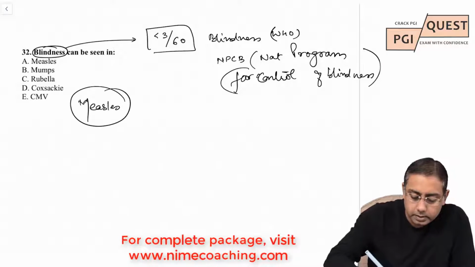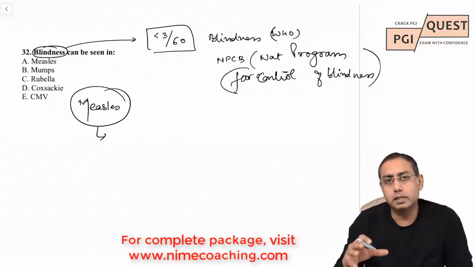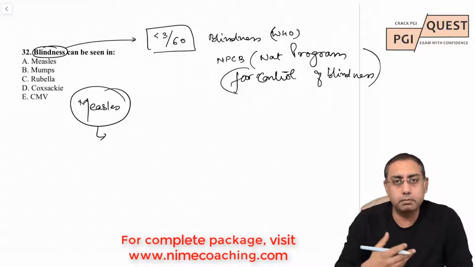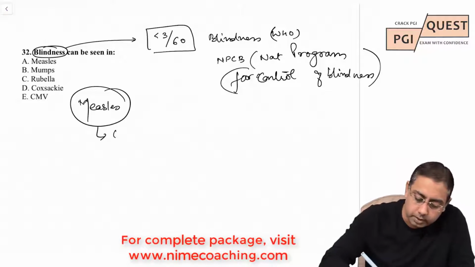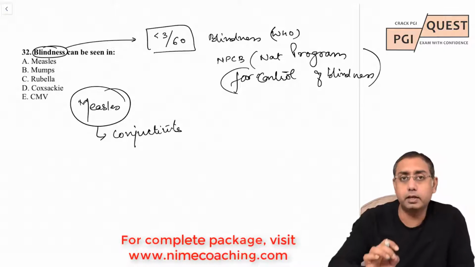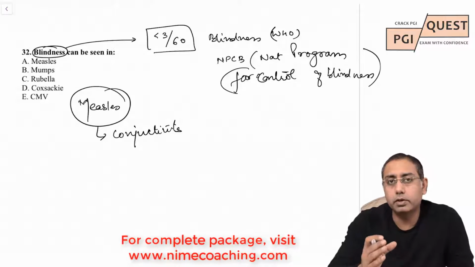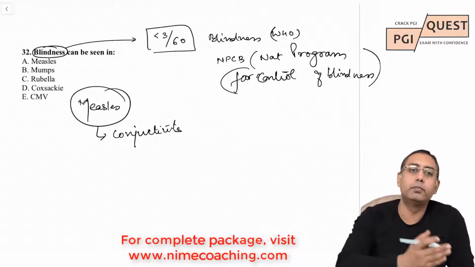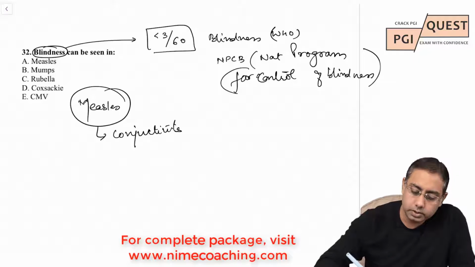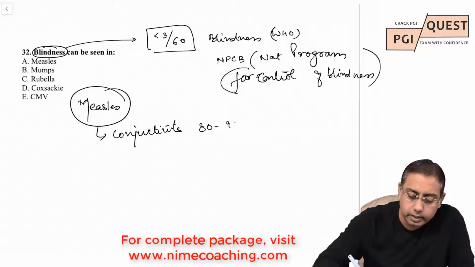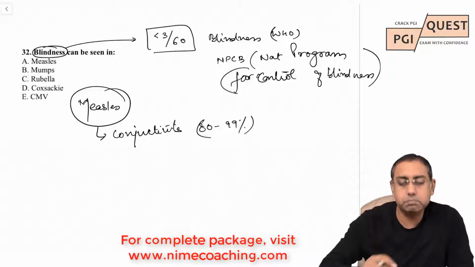If you talk about measles, please remember that measles is a disease characterized by rash and fever. But do you know that conjunctivitis is a very often associated ophthalmic complication with measles? It is seen in 80 to 99% of cases.